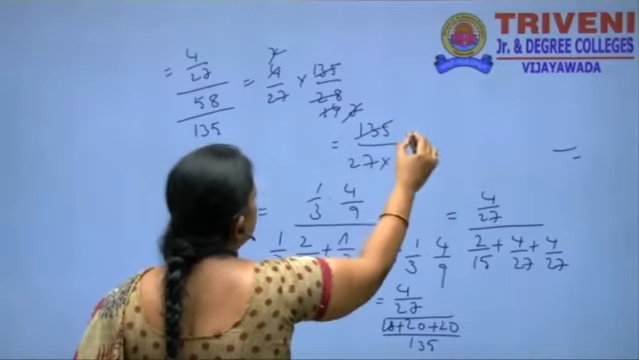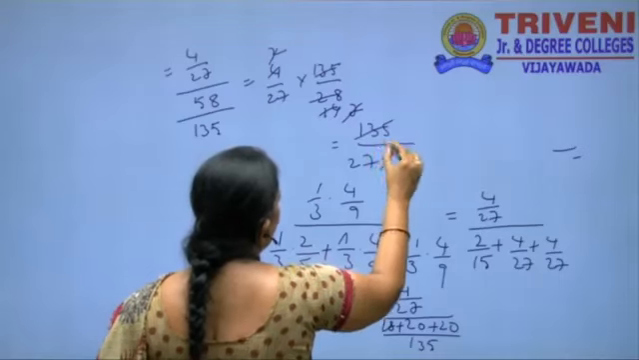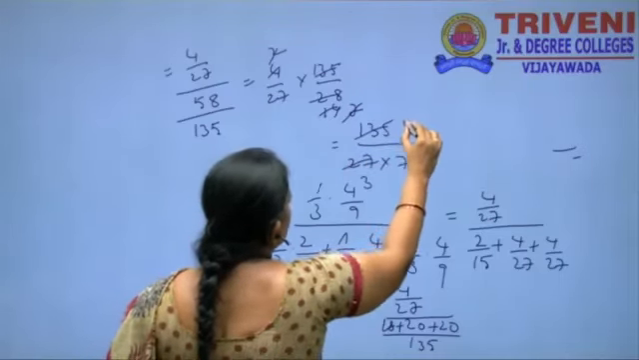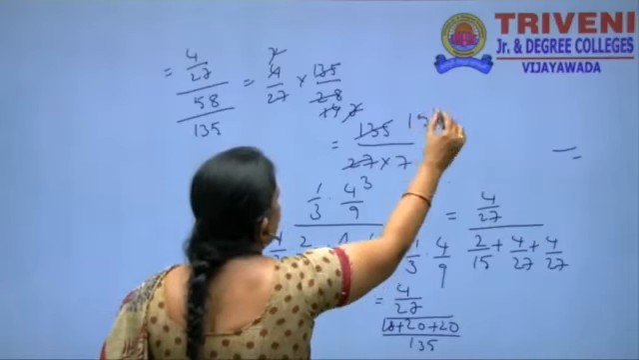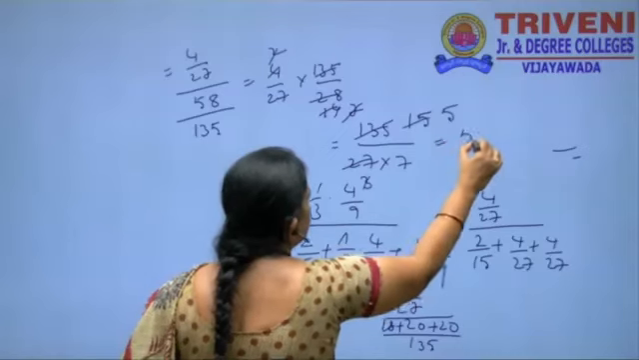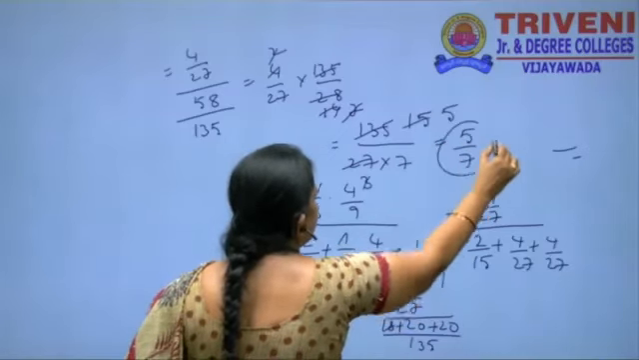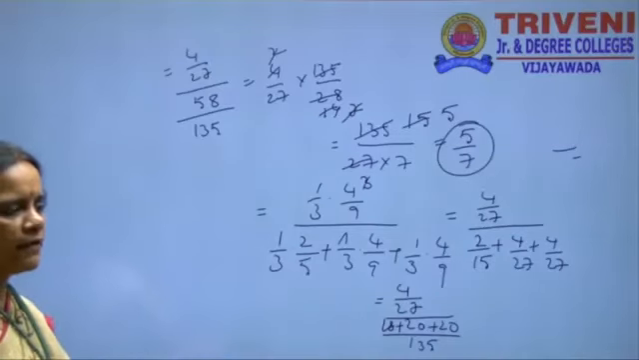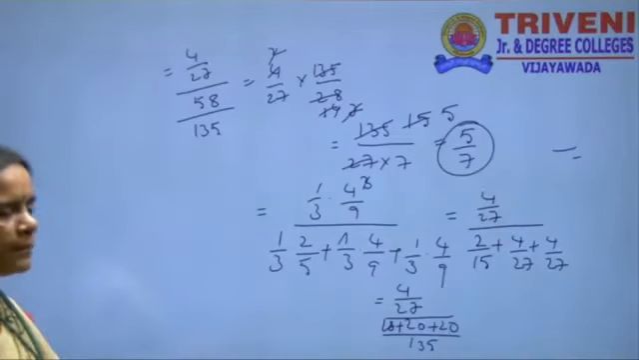Here 3 nines are 27, so the 3s will cancel, and we get 5 times. Therefore, the probability is 5 by 7. The probability of the red ball having come from box 2 is 5 by 7.